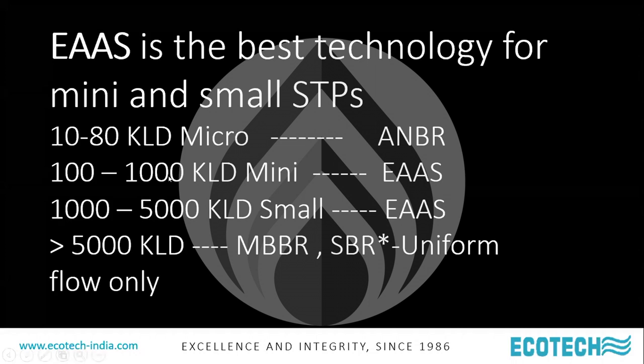100 to 1000 kiloliters per day, mini STP, incineration is most suited. 1000 to 5000 KLD, small STP, incineration. In fact, about a year back, we designed a 5000 KLD STP for a company, Chiyoda Engineering, a Japanese company in Qatar, and they specified they wanted only incineration for a 5000 KLD plant. So we designed that and it was quite successful. More than 5000 KLD, we will look at MBBR and SBR beyond about 10 MLD, provided we get uniform flow. The benefits of SBR kick in only when there is uniform flow.